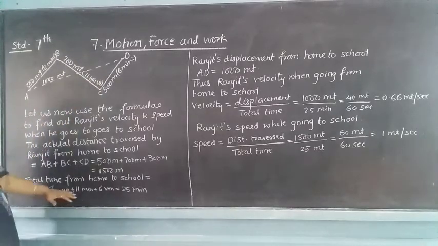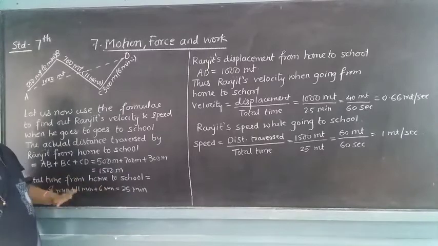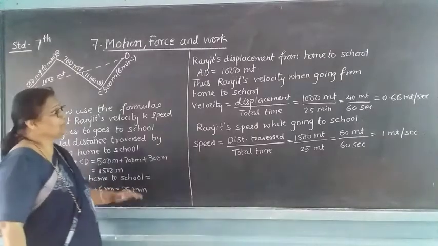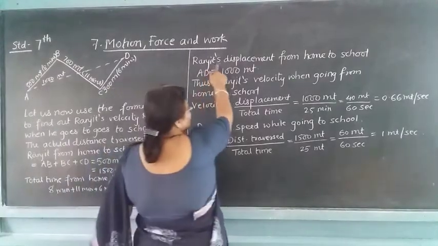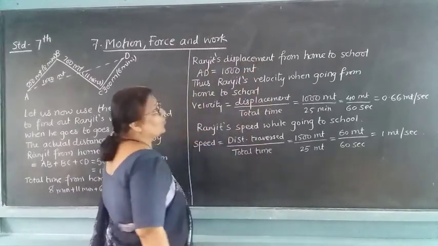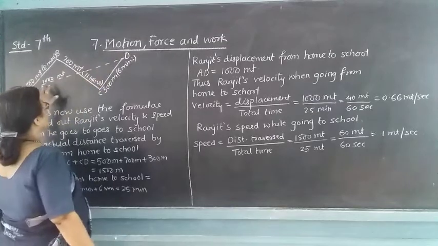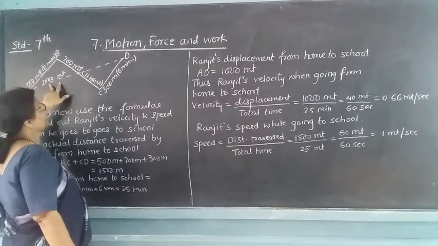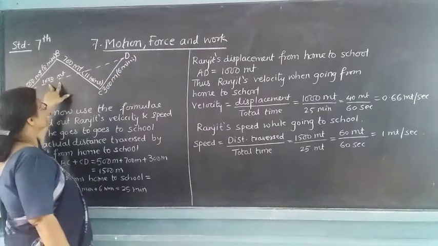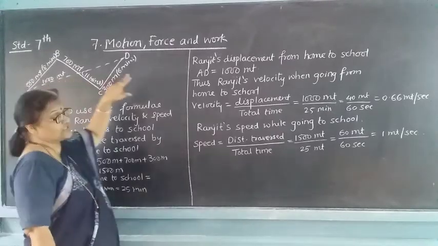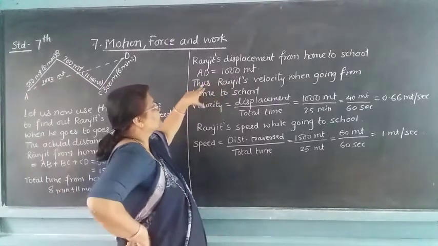So 8 plus 11 plus 6, that comes to 25 minutes. Now see here, Ranjit's displacement from home to school. From home to school, how much does he have to travel? That is nothing but AD, it is given. He has to travel 1000 meters.